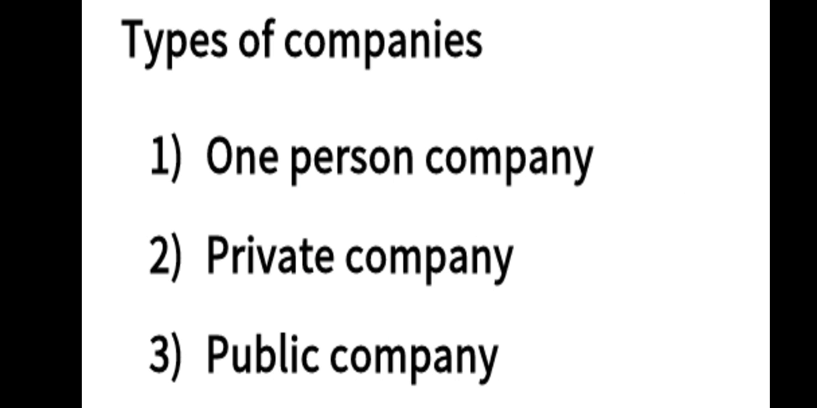Next, types of company. We know that there are three types of company: one person company, private company and public company. First we will discuss one person company. The Indian Company Act 2013 introduced a new type of entity apart from the existing public or private limited company, the one person company. One person company means a company with only one person as its member, having limited liability.